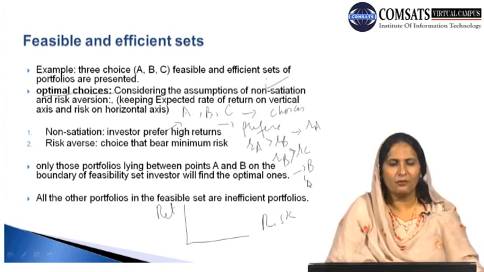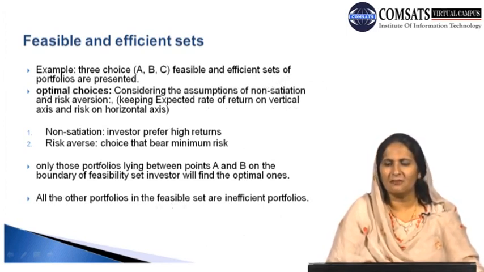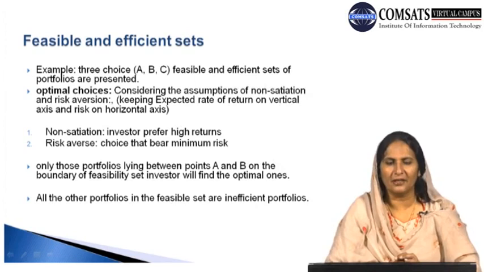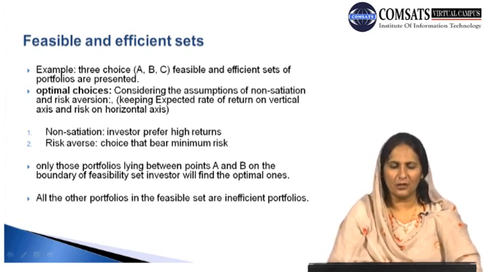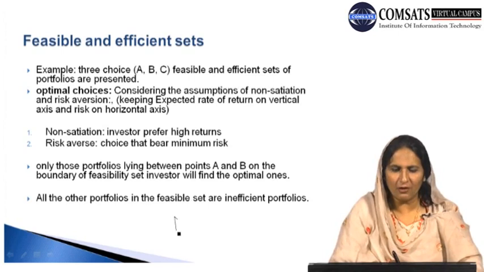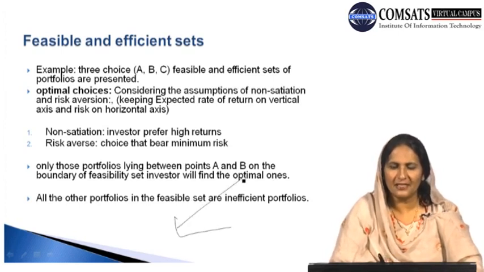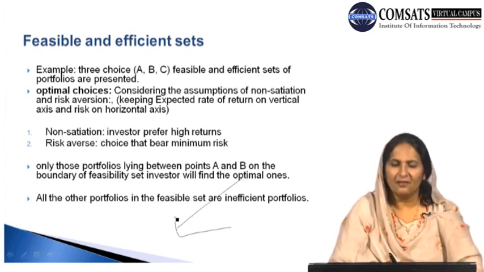Rather, the individual will like to have the risk at a minimum level, at minimum cost in terms of risk. Only those portfolios lying between points A and B on the boundary of the feasible set will be the optimal choices. If we draw the optimal choices, this is the linear line, which is known as the capital line.